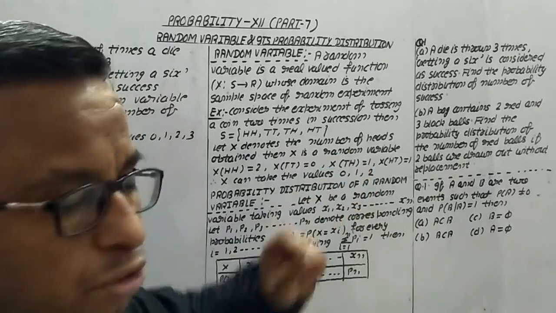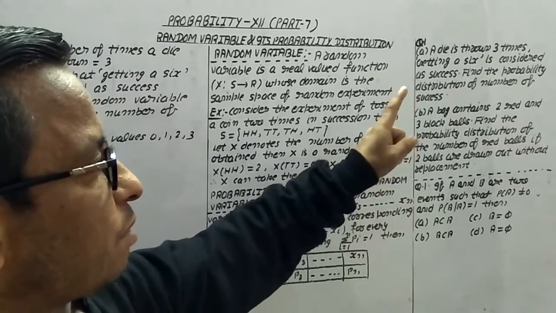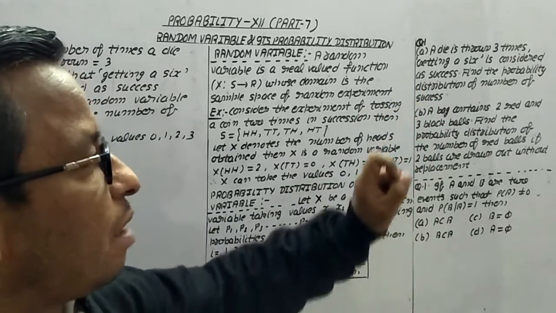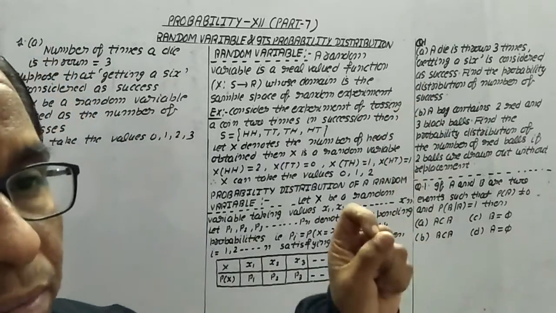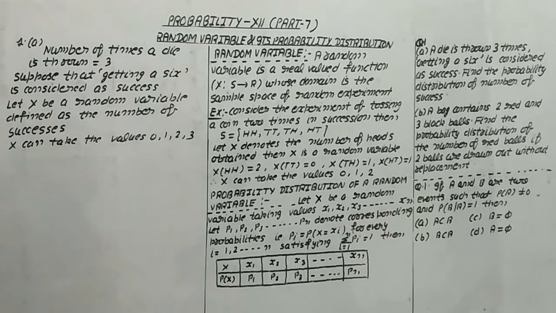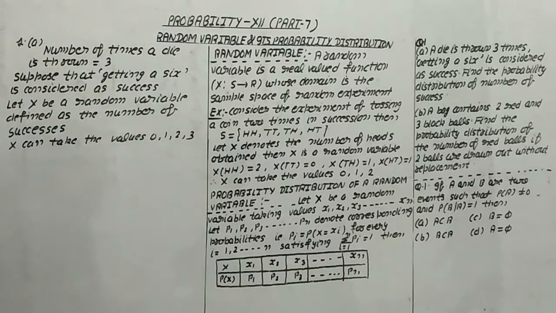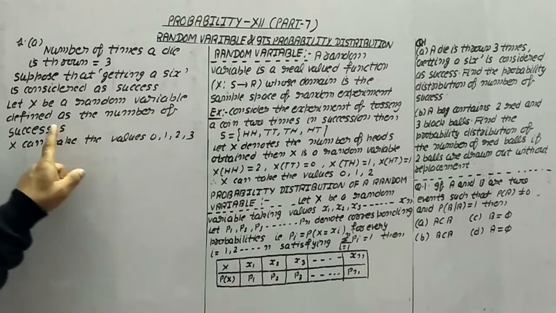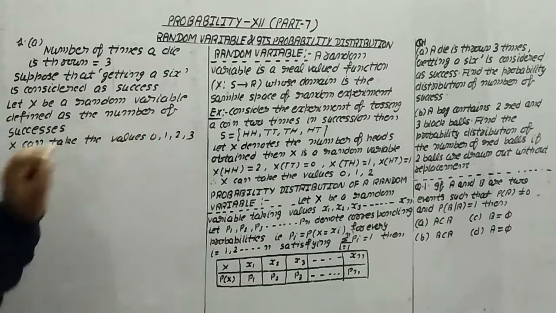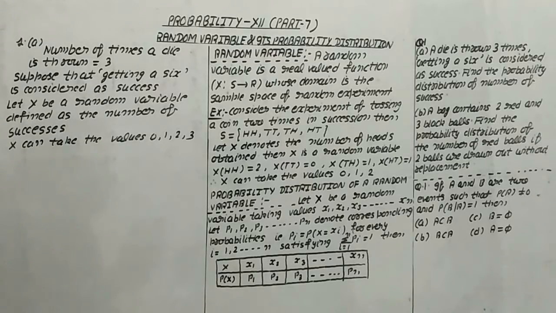So let's take a question. A dice is thrown 3 times, getting a 6 is considered a success. Find the probability distribution of the number of successes. So let us suppose that getting a 6 is considered a success. Let X be a random variable defined as the number of successes. You know very well we are throwing a dice 3 times, so X can take the values 0, 1, 2, 3.